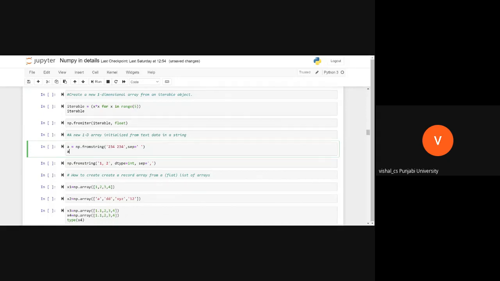The ultimate goal is, and usually what you will be doing, creating arrays by using the array function. But I think you should know these functions also. So I thought I will show you these functions are also available in NumPy.